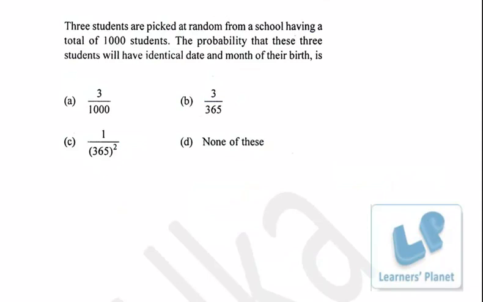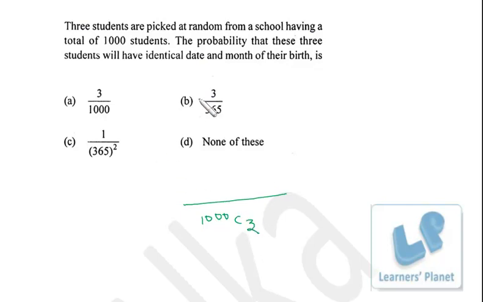Now this problem: 3 students are picked at random from a school having a total of 1000 students. The probability that these 3 students will have identical date and month of their birth. Since we have to find the probability, the total number of possible cases will be 1000 C3. That means 3 students are selected at random from 1000 students.